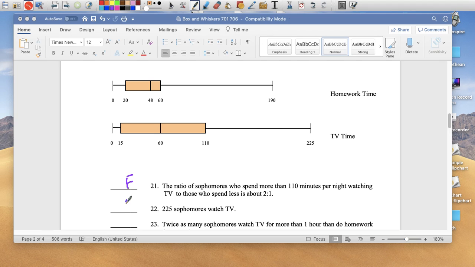225 sophomores watch TV. I have no idea. There is no way you can tell this from a box and whisker. The only thing we know is this: 25% watch this much, 25% watch this much, 25% watch this much TV, 25% watch this much TV. I don't know how many people are in this group. So anytime they start talking about quantity, we don't know.